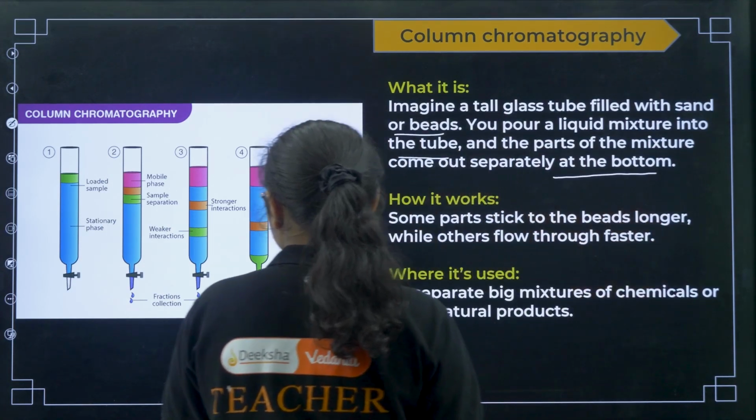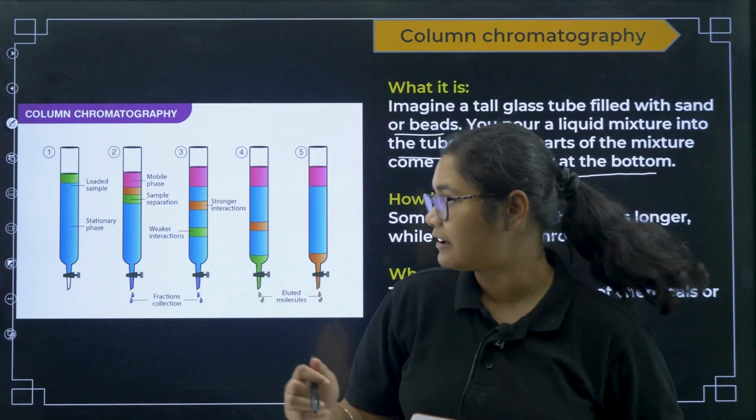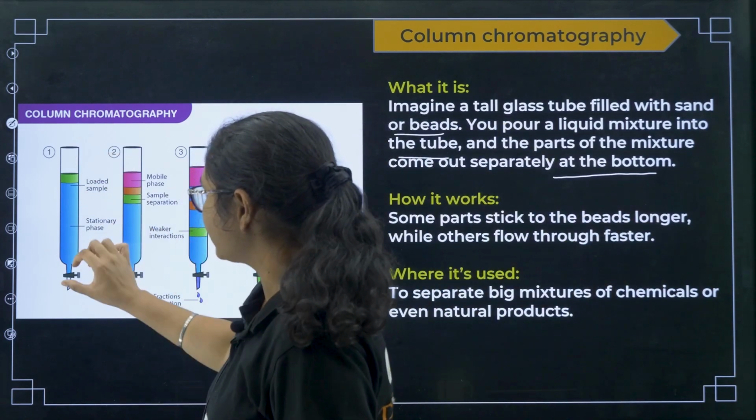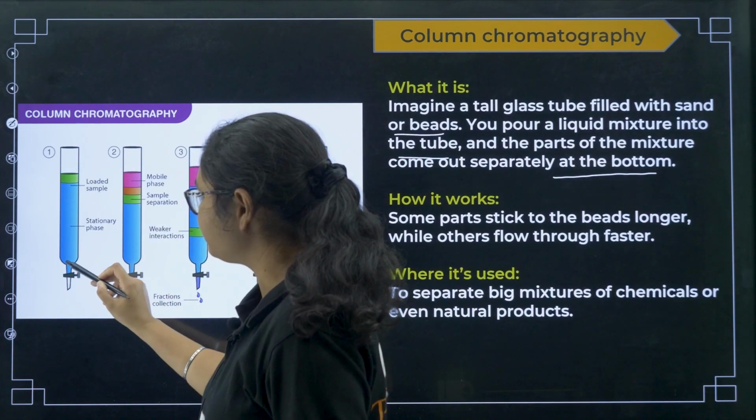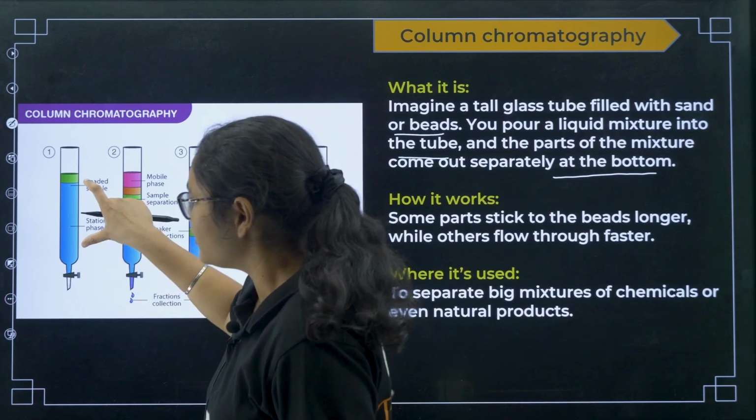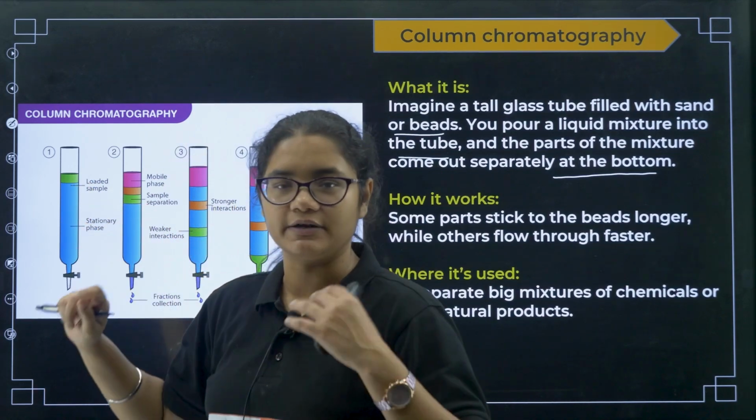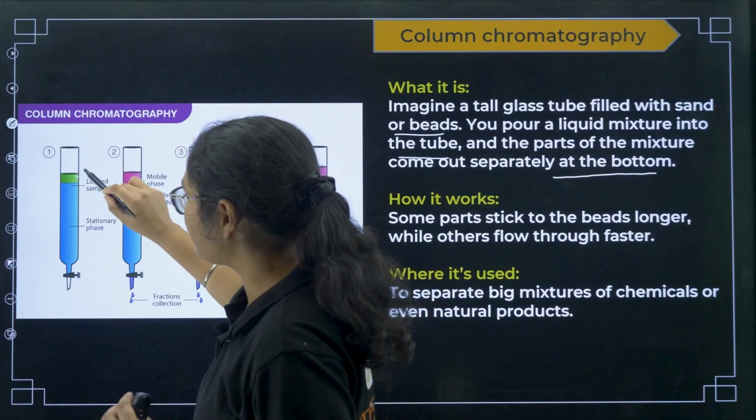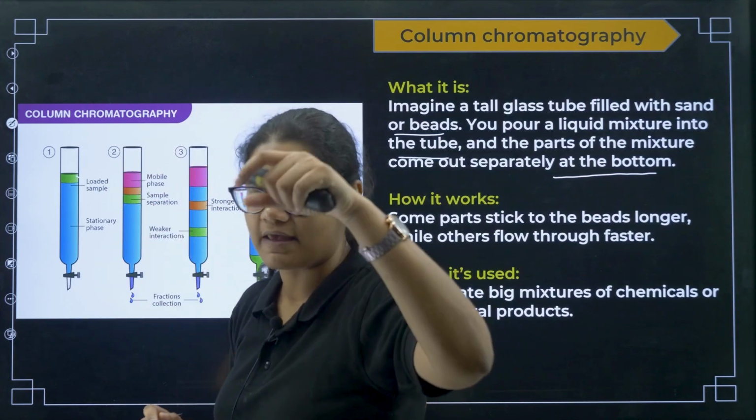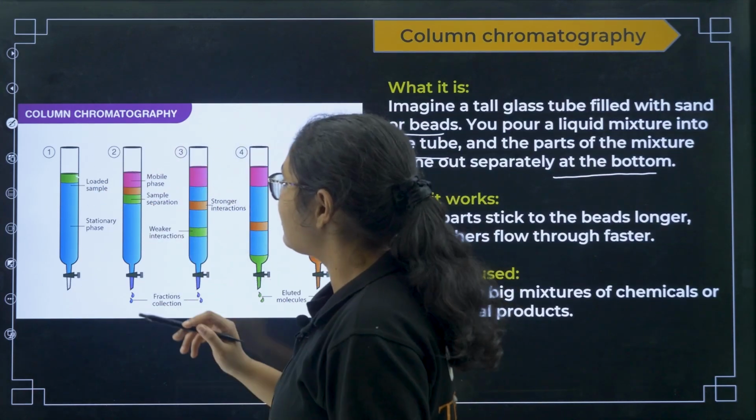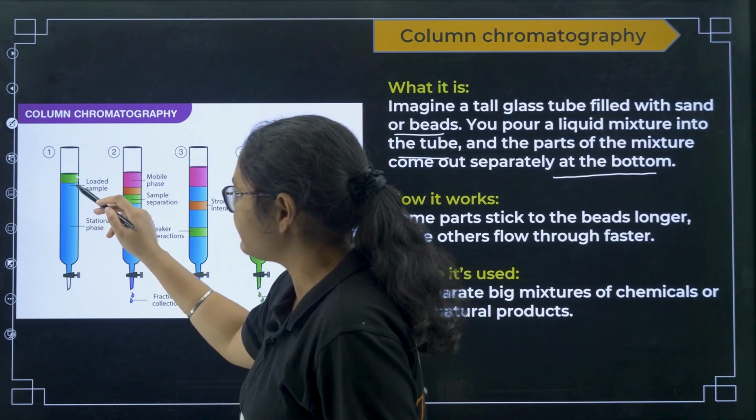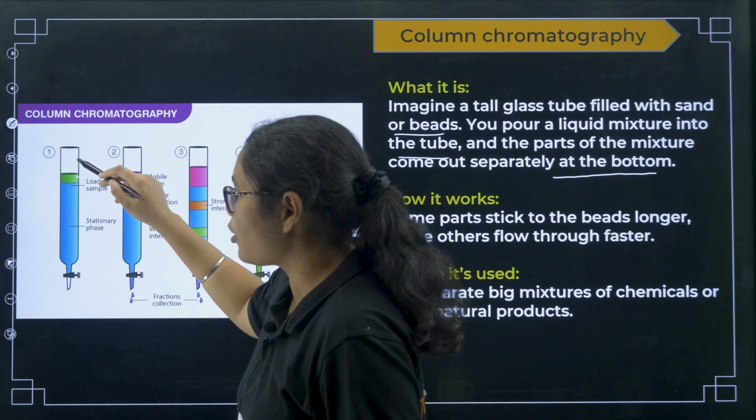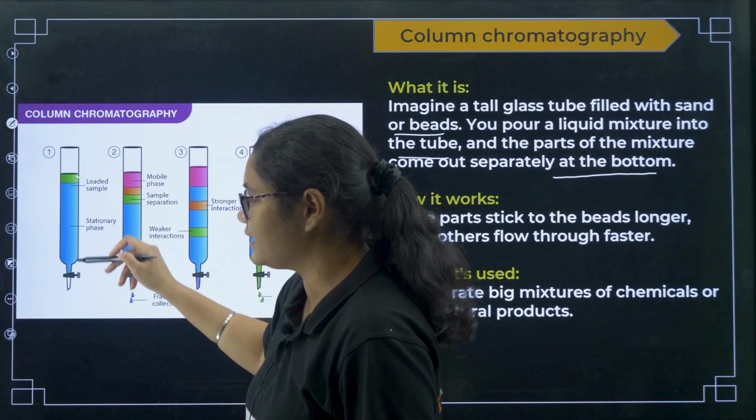Okay, so you can see here you have a glass tube, and this is the stationary phase. This is the phase which is filled with beads or sand particles, and now you drop your sample here. You drop the sample which you want to separate. Now in this, what happens is that different components will move to different extents in the column.